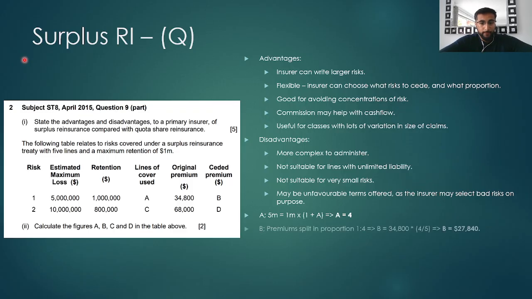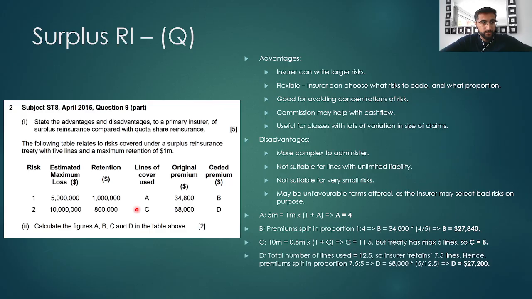To work out B, the premiums are split in proportion. So in proportion 1 to 4. So the ceded premium is 4/5 of the original premium, which gives $27,840. To work out C, the number of lines, again, we need to use is 10 million divided by 0.8 million, which gives 12.5 lines. But the treaty, you can see, has a maximum of 5 lines. So C is limited to 5. And the other 7.5 lines is retained.